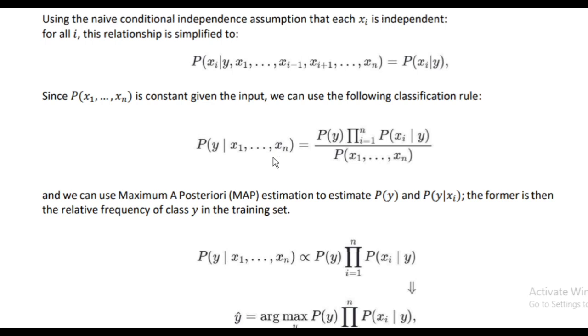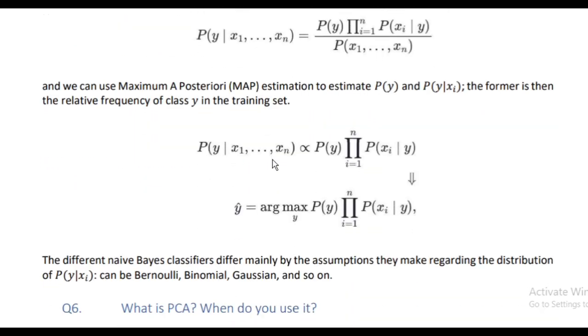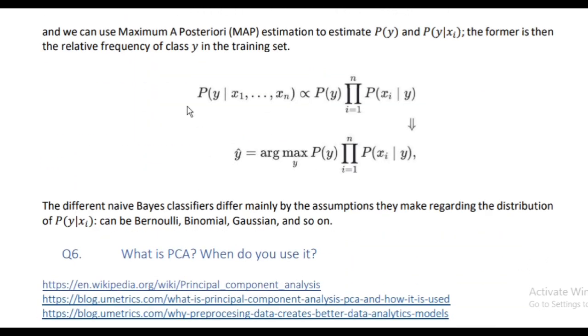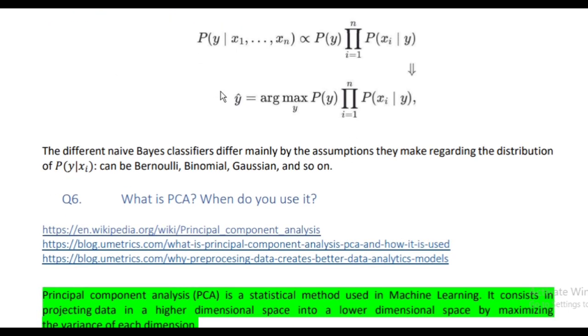The former is then the relative frequency of class y in the training set. Probability of y when x1 to xn are given is directly proportional to probability of y times the product of probability of xi given y, where i iterates from 1 to n. This is the sign of pi, that is, the sign of multiplication. y is equal to argmax of probability of y, then this is the formula.